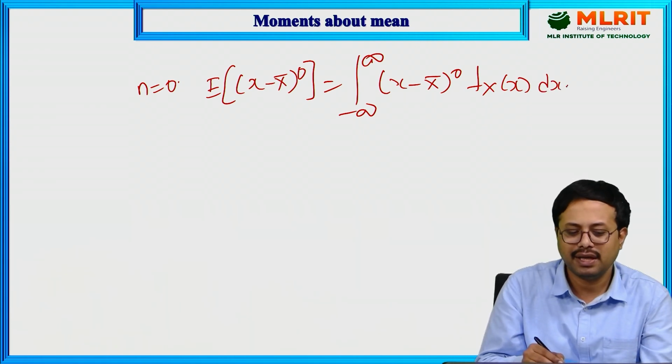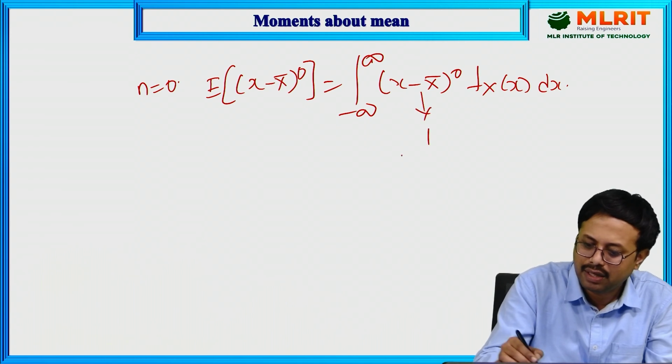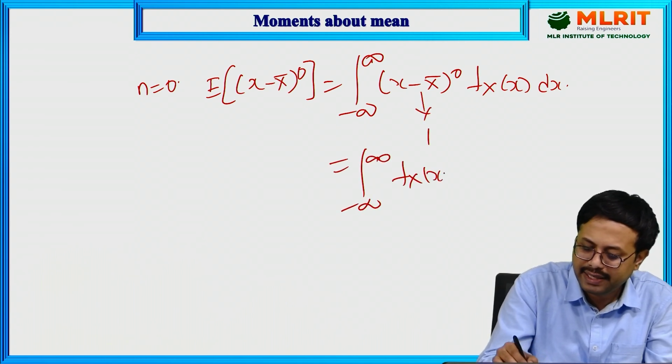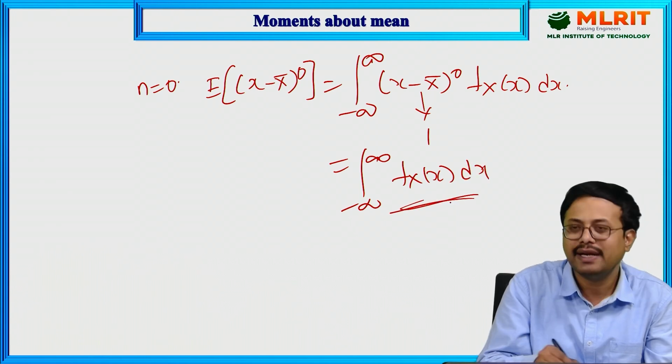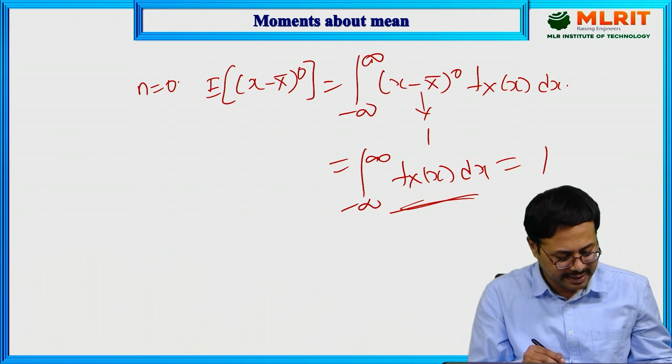Okay, expectation for this one. What you are going to get is that this power will become 1, and the integration from minus infinity to infinity of small fx of x dx represents the area under the curve of any density function, which is always equal to 1. And this is the first statement.